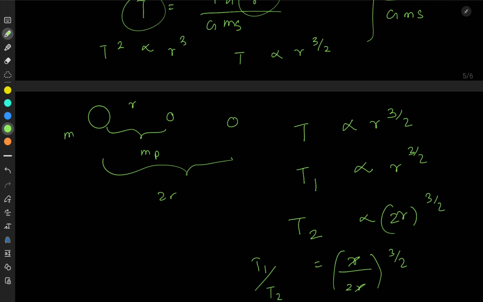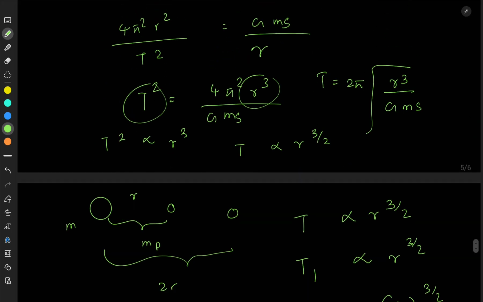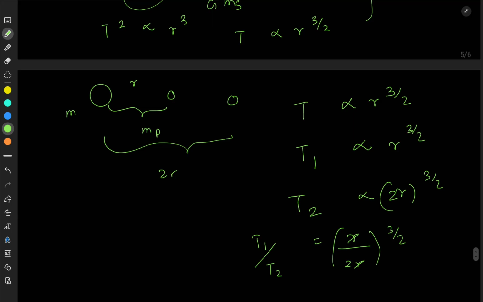You can see, but if the distance from the sun to the planet increases, what happens? If the distance from the planet to the sun increases, time period increases. So when you go from Mercury towards Neptune, time period increases. Okay, so that kind of logic you should have.